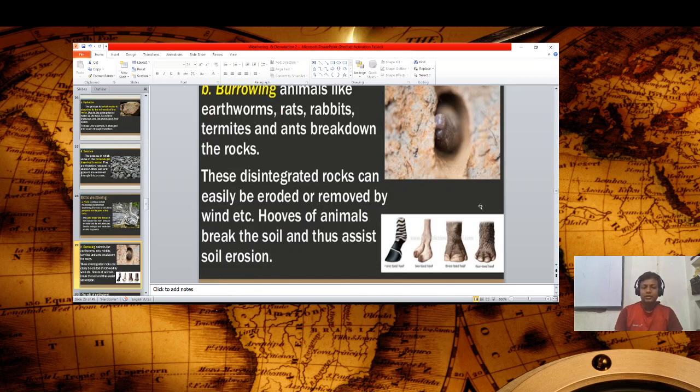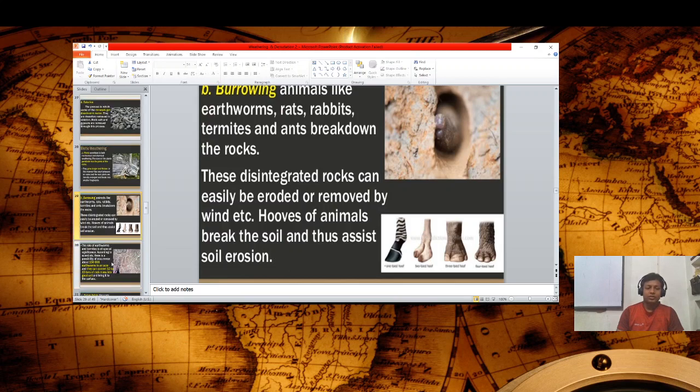As you see in this picture, this disintegrated material can easily be eroded or removed by the wind. Hoofs of animals you have seen in this picture, and animals break the soil and thus assist soil erosion.